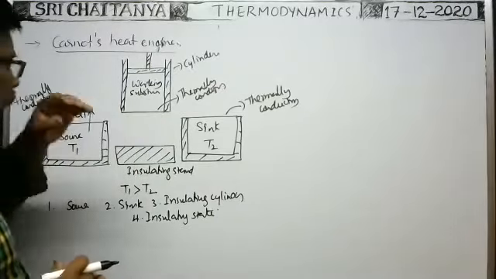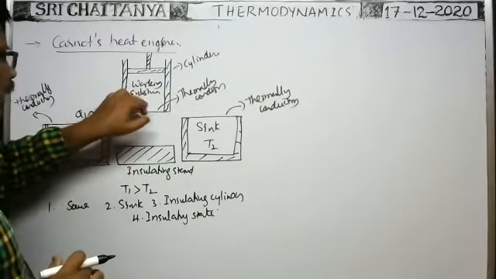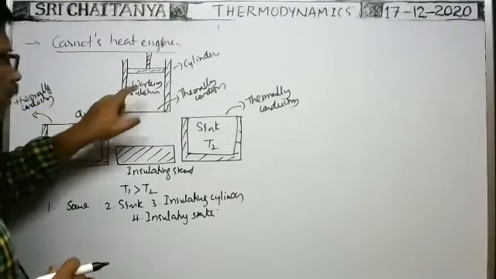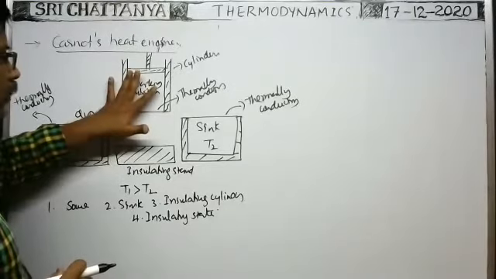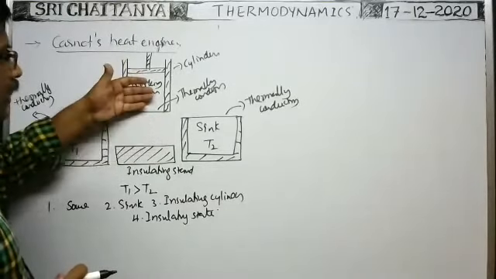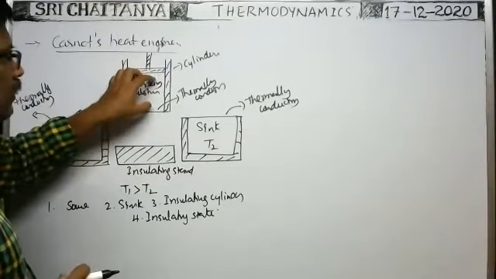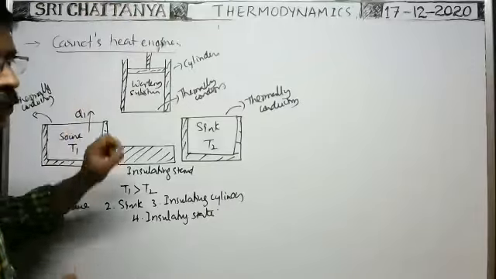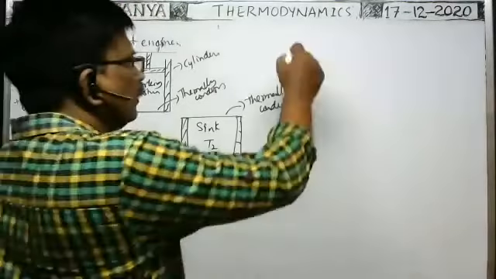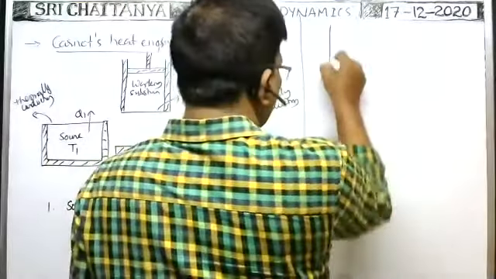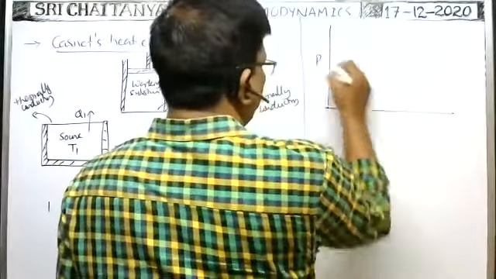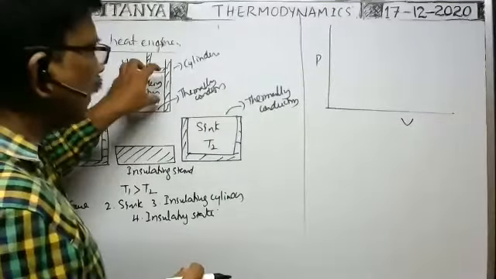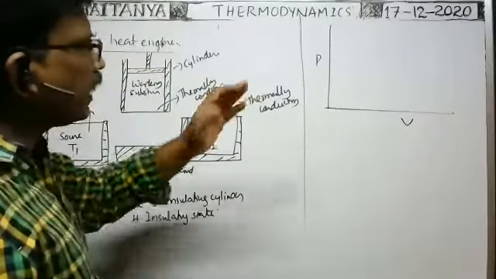Whenever Q1 amount of heat energy is taken from the source by the working substance, the pressure and temperature increase. In order to maintain the temperature constant, the piston will move, so some work is done by the working substance. That's why, at first, here is the PV graph. For this working substance, whenever it is a gas, I will draw the PV graph.